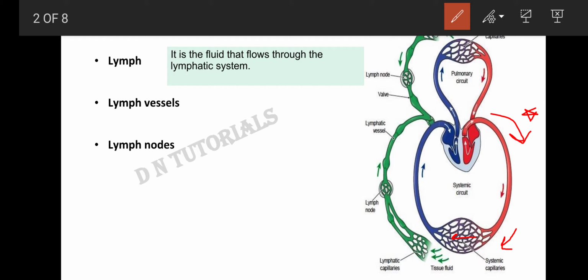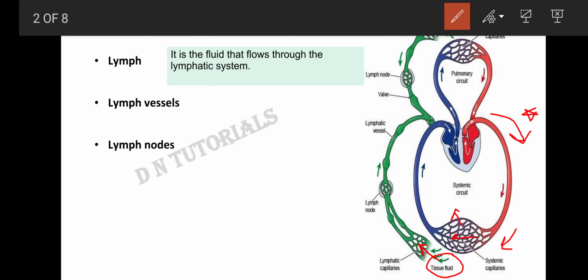So tell me whether these capillaries can tolerate such a high hydrostatic pressure. The answer is no, they cannot tolerate. Since the capillaries cannot tolerate the high hydrostatic pressure, the liquid part of the blood oozes out and becomes part of the tissue fluid. Right? Now this liquid part is present as a tissue fluid which now enters the lymphatic capillary.